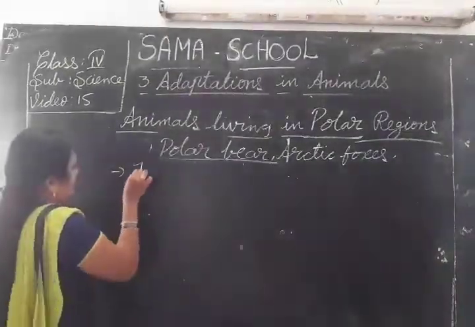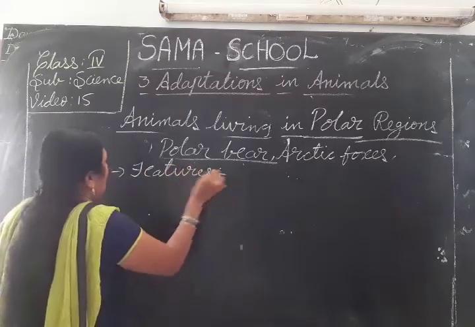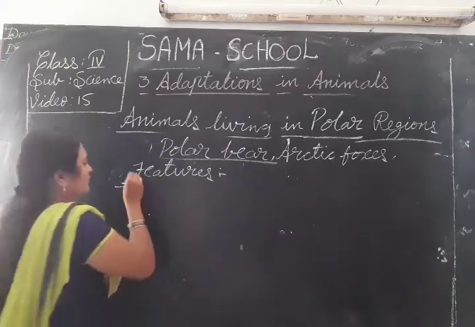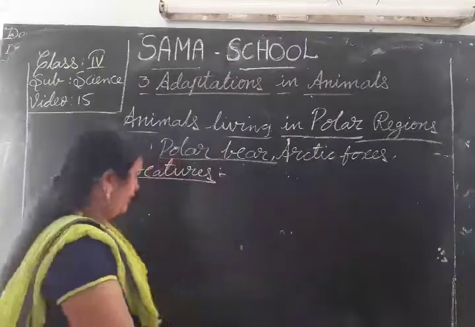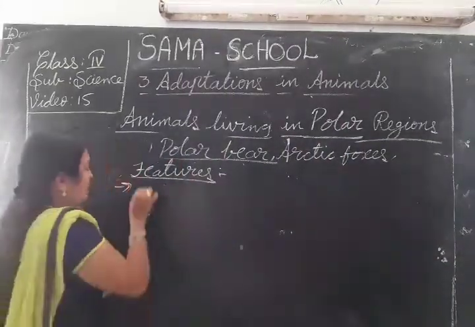What are the features, children? Features of the polar bear. What features are suitable to live in the polar regions? These animals have a thick layer of fur.